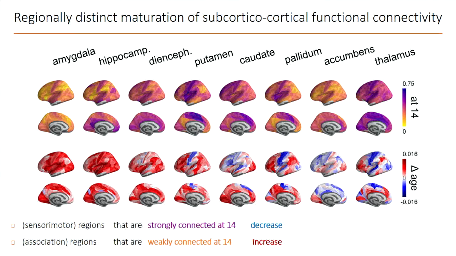And looking then at the changes as a function of age in this connectivity, again, there are differences between the individual subcortical regions, but generally the association regions that are weakly connected at 14 tend to increase in their connectivity to subcortex, while the primary sensory motor areas that are strongly connected at 14 tend to decrease.